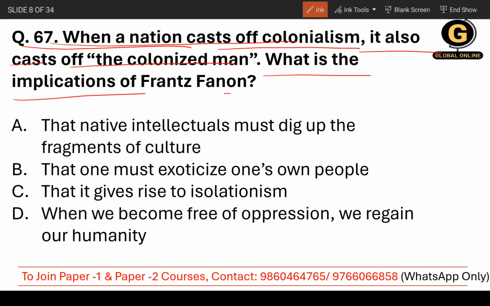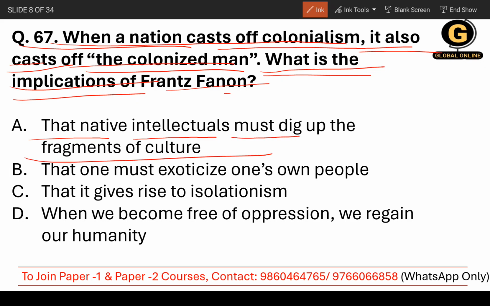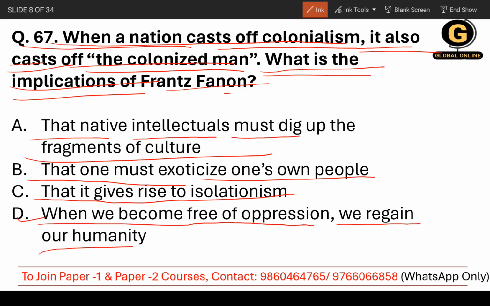The options are: that native intellectuals must dig up the fragments of culture, first option. Then that one must exoticize one's own people, second. That it gives rise to isolationism, or the fourth one, when we become free of oppression, we regain our humanity.